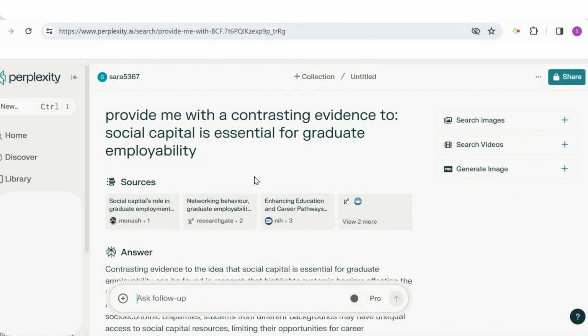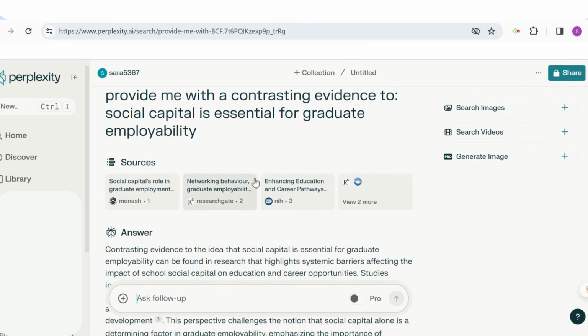And what you can see with Perplexity, what I really like about it, and for me it's better than ChatGPT, is that it gives you the sources. And so I'm not going to go to the sources that are not academic. I'm going to go to ResearchGate.